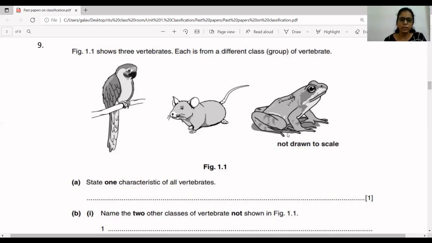Frog belongs to amphibians. So state one characteristic of all the vertebrates. Very easy and very simple. All these vertebrates have a backbone, or a vertebral column. This question is asked for 1 mark, so you have to write only one valid point to gain this 1 mark. You can write that all the vertebrates have a backbone or a vertebral column.